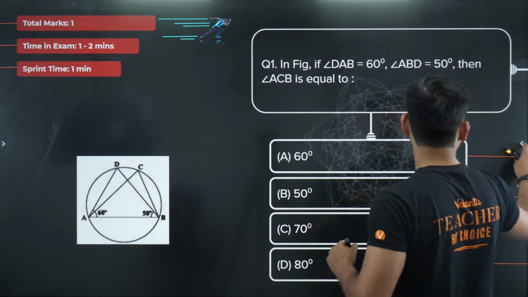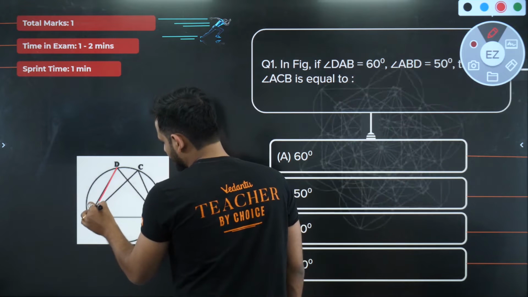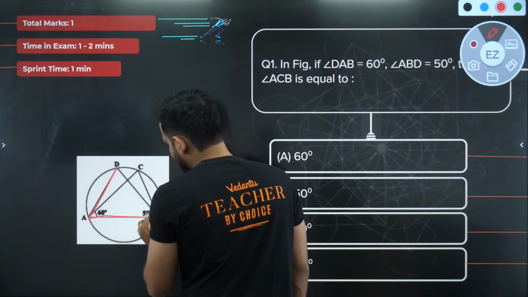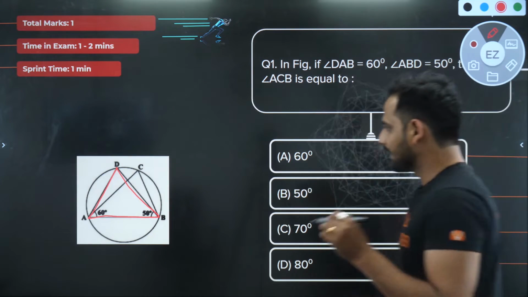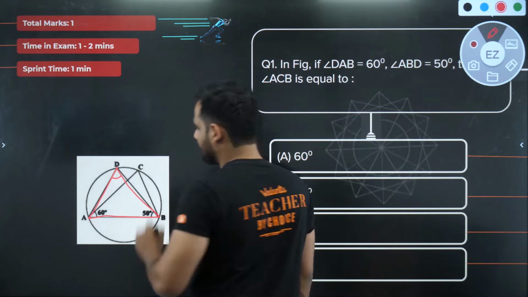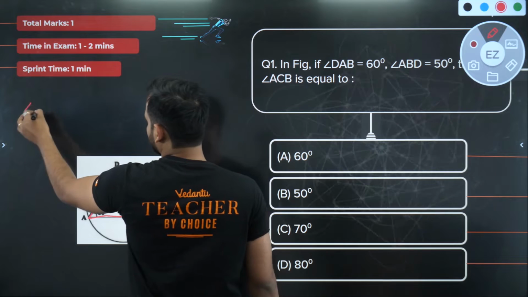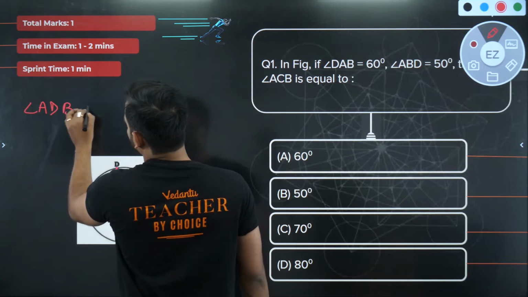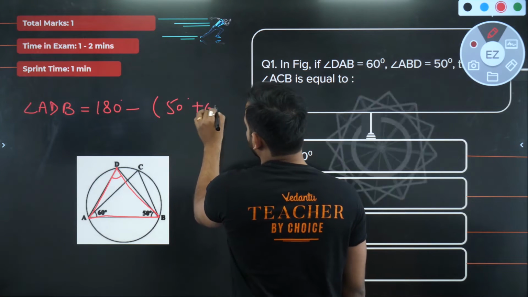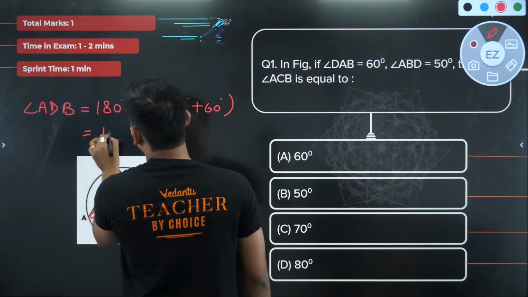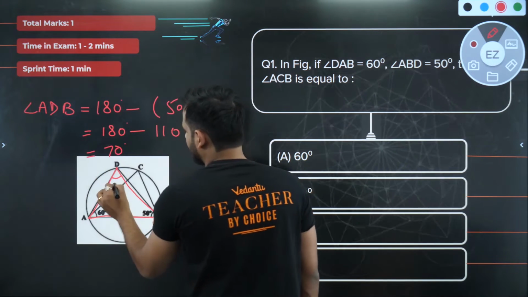Now focus on this part. You know DAB is equal to 60 degrees, and ABD is given as 50 degrees. So I can easily get the third angle of this triangle using the triangle's angle sum property. Angle ADB will be equal to 180 minus 50 and 60, which is 180 minus 110, that is 70 degrees. So this angle is 70 degrees.